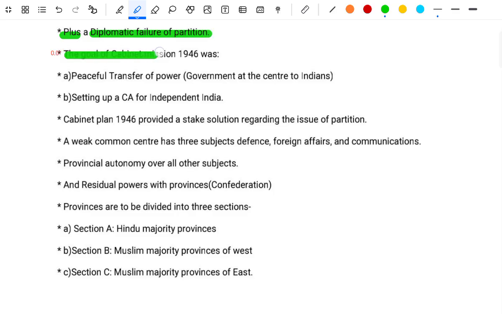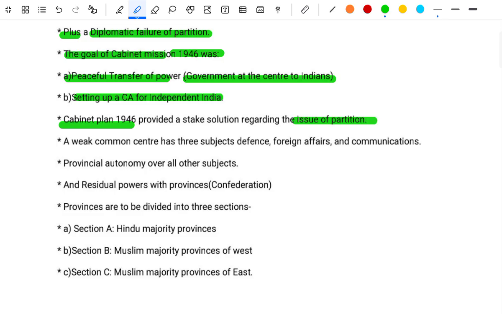The goal of the Cabinet Mission 1946 was a peaceful transfer of power: a government at the center of Indians, and setting up a constituent assembly for independent India. The Cabinet Plan 1946 provided a solution regarding the issue of partition. The weak common center had three subjects: defense, foreign affairs and communication. Provincial autonomy over all other subjects, with all residual powers with the provinces.